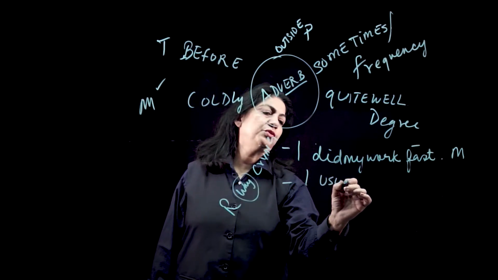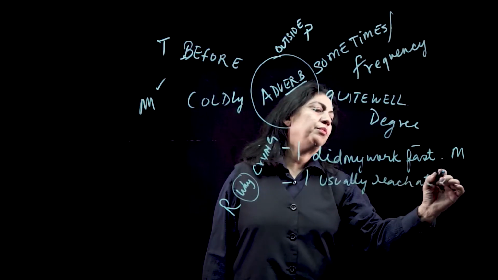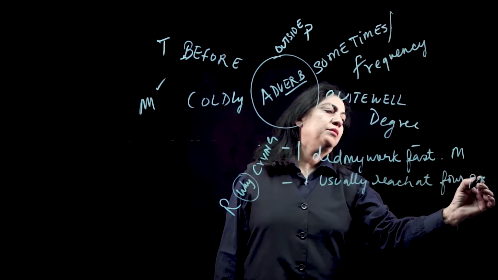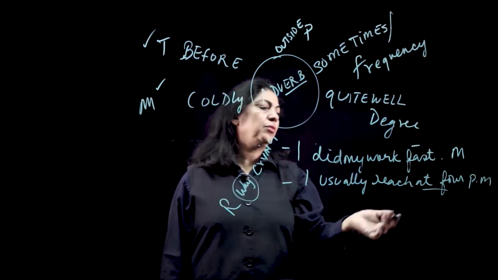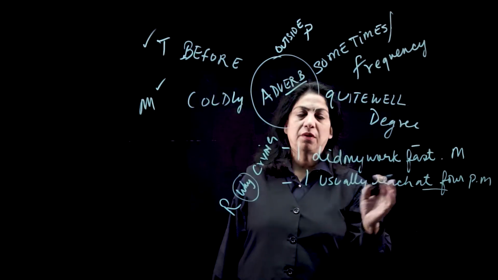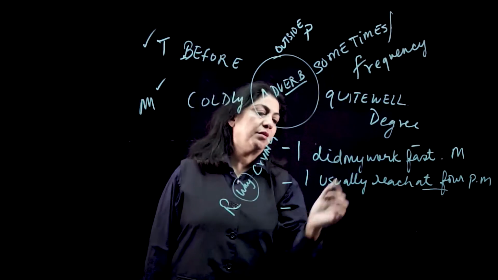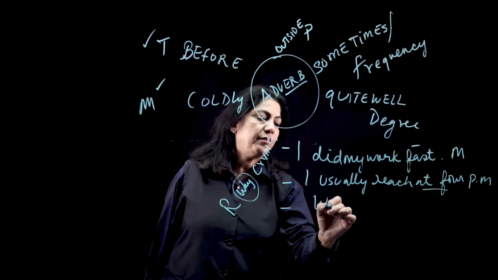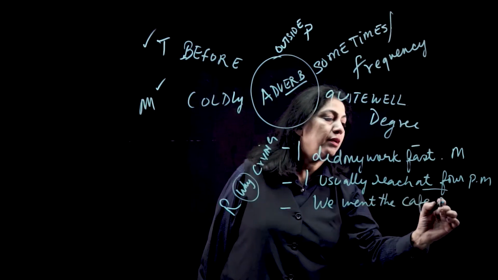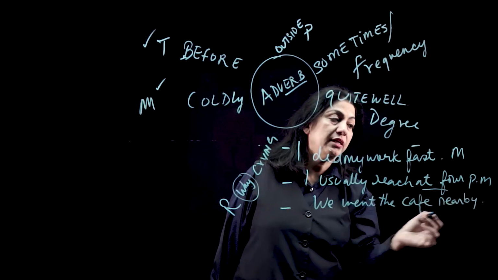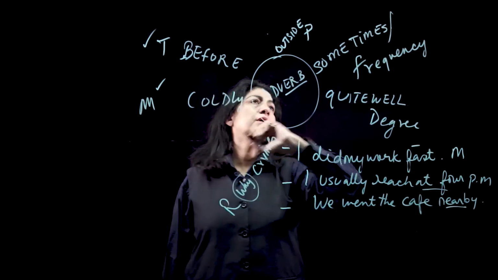I usually reach at 4 p.m. So at 4 p.m. is your time because you've reached there at that, or you could say before 4 p.m. or after 4 p.m. I'm always on time, so that would be also an adverb of time. Place. We went to the cafe nearby. See, nearby is also telling us place. Where is it? Paas mein hai. This is also adverb of place.